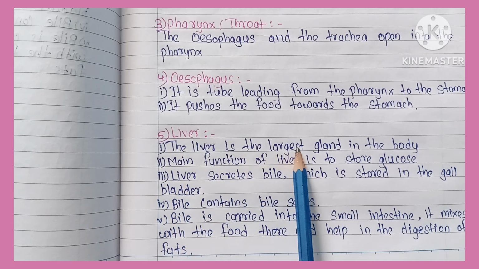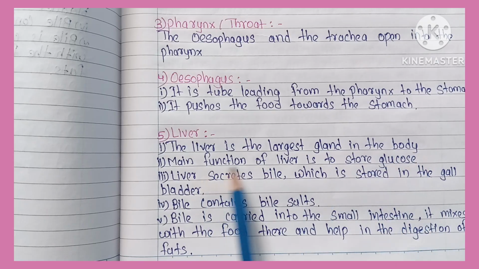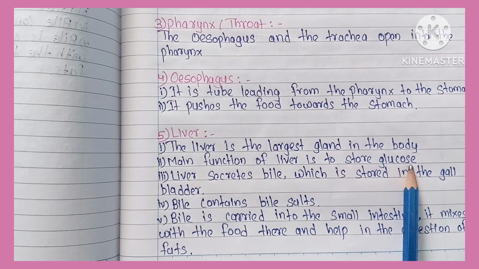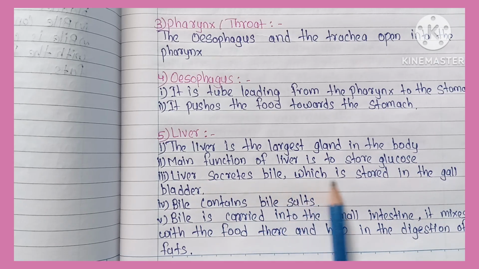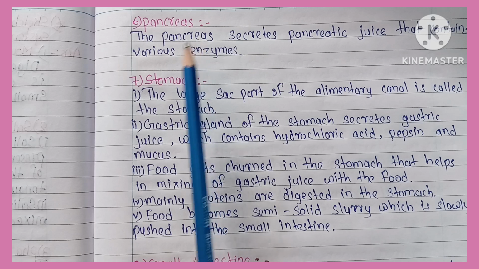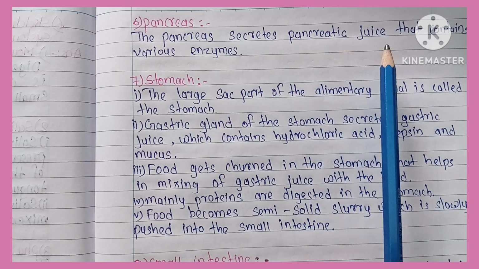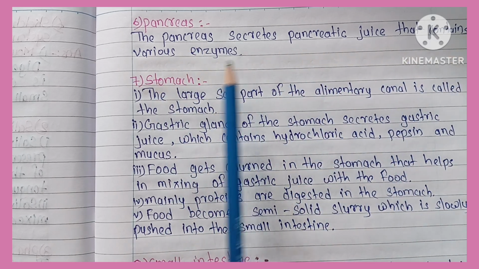Liver. The liver is the largest gland in the body. Main function of the liver is to store glucose. Liver secretes bile which is stored in the gallbladder. Bile contains bile salts. Bile is carried into the small intestine. It mixes with the food there and helps in the digestion of fats. Pancreas. The pancreas secretes pancreatic juice that contains various enzymes.